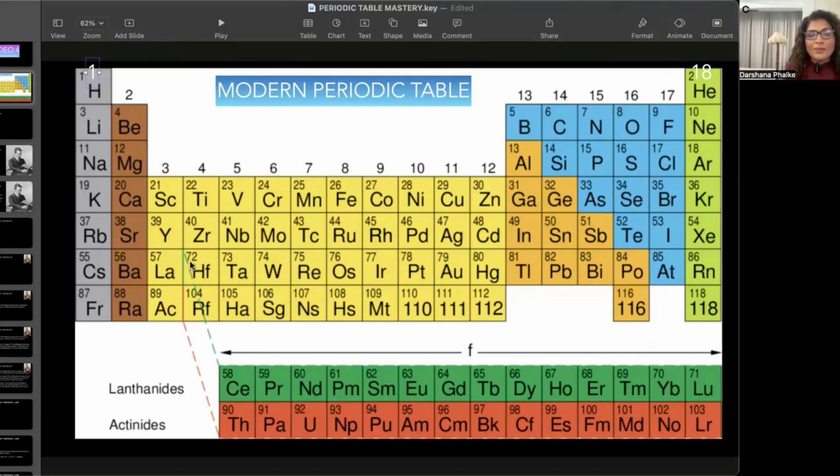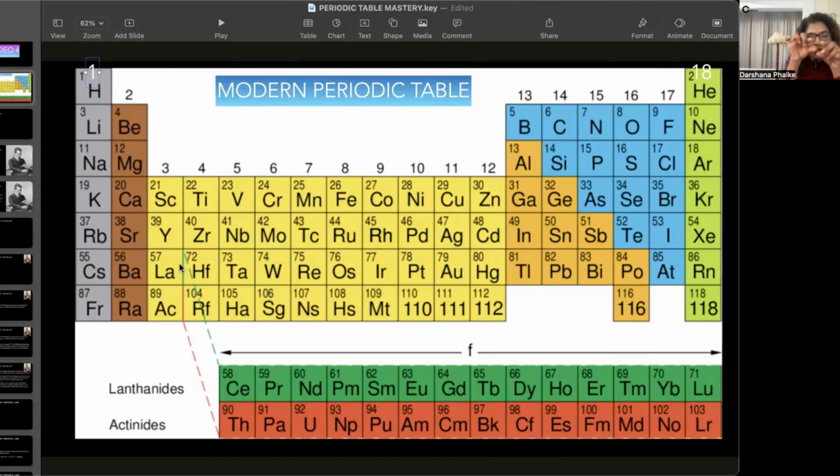All these 14 elements are supposed to be sitting here between lanthanum and hafnium. So these 14 elements from cerium to lutetium are supposed to be here, and these 14 elements in red are supposed to be here after actinium. But if you were to put these 14 elements here, this periodic table would have been stretched out and would have looked very unsymmetrical, inconvenient for us to put on a paper.